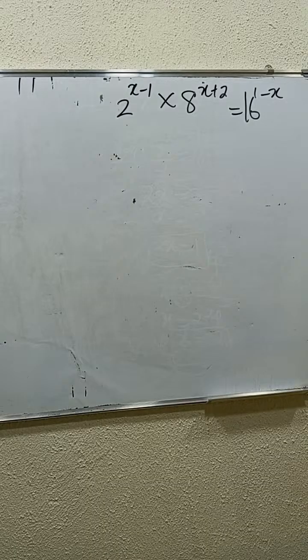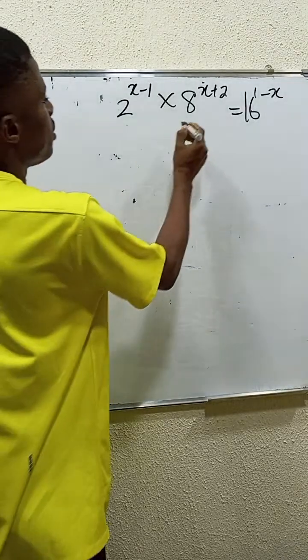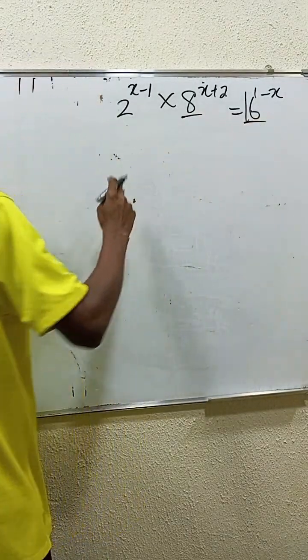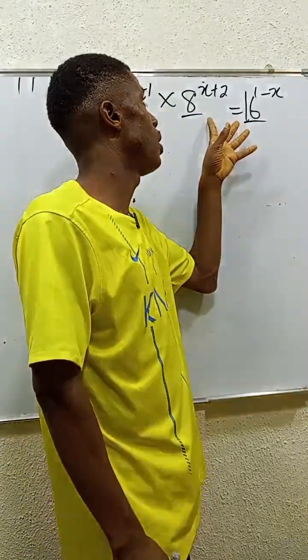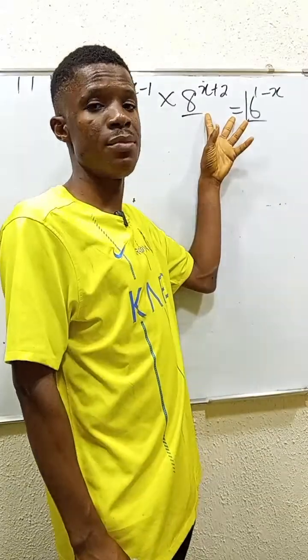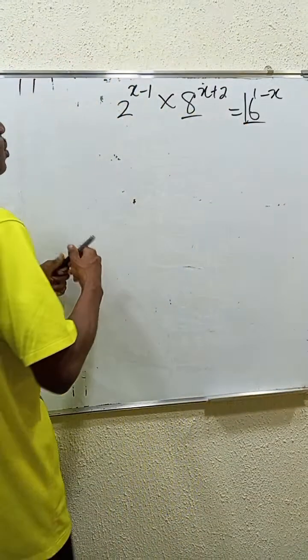First, we'll consider their bases. These two numbers I underlined can actually be expressed in base 2. So let's bring it down to base 2.